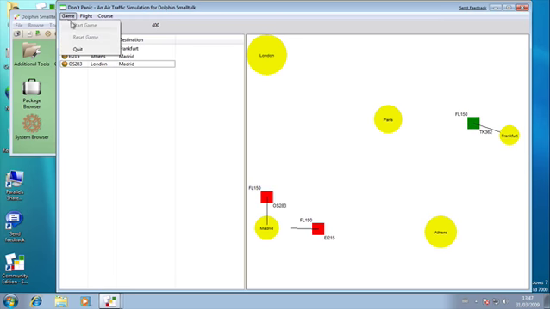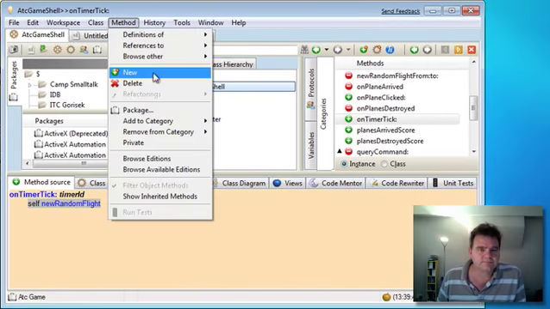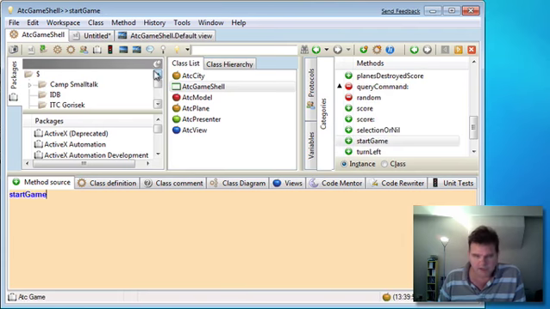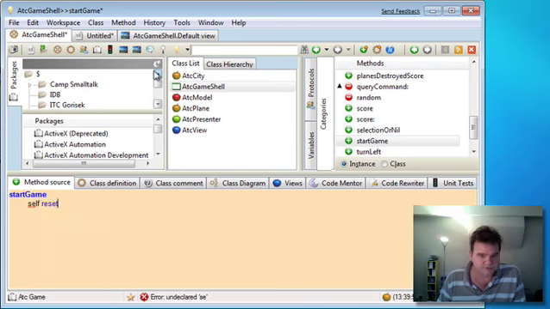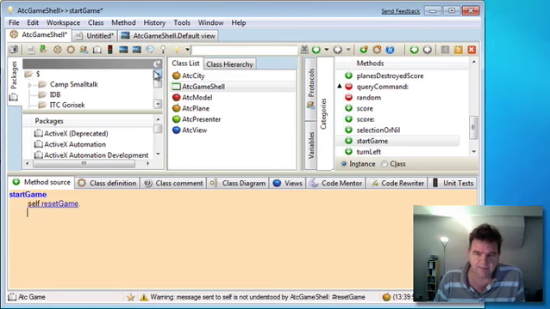So what we need to do is implement these two methods, start game and reset game. We'll shut this down and let's implement start game inside ATC game shell. First of all, when we do a start game, we might as well do a reset game first, to make sure we're in a known state. Okay, and now this is where we create a timer, a Windows timer, and we do this using the view method, which is called set timer:interval.